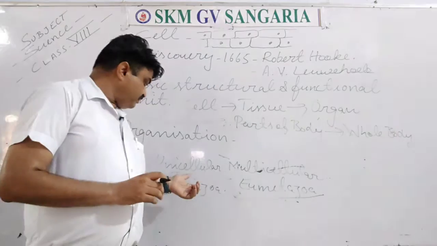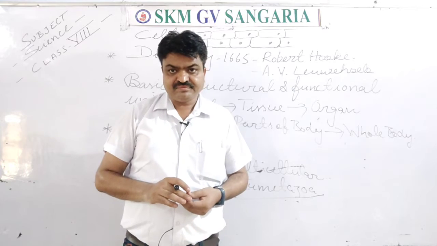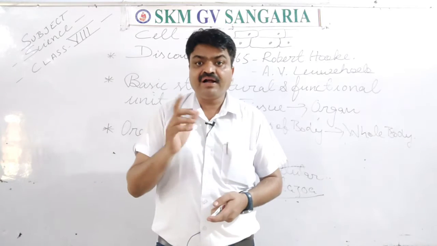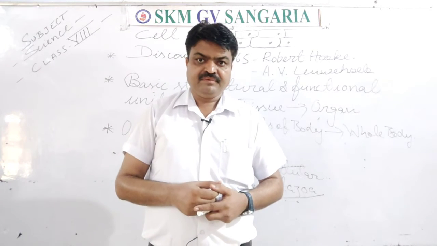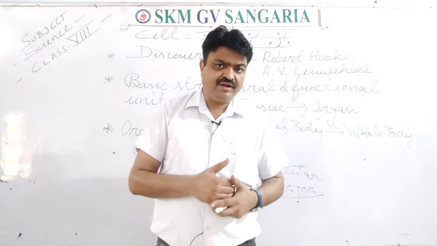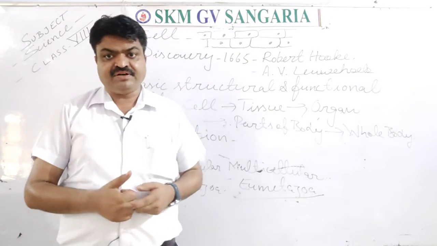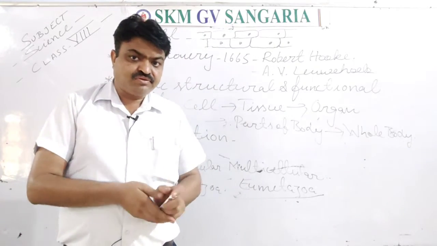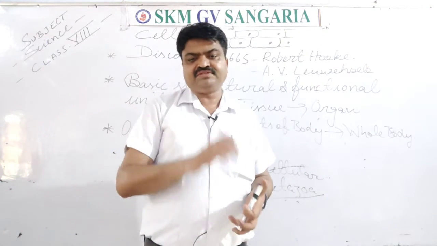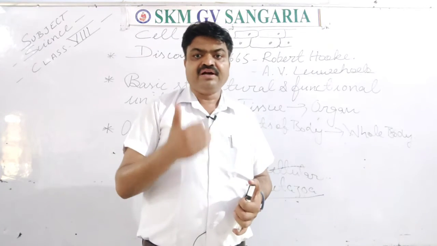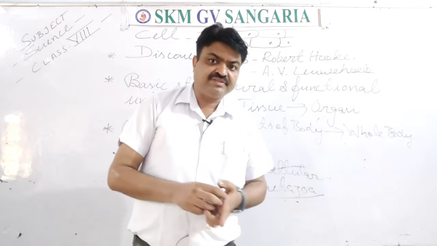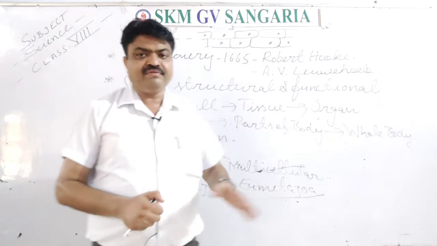Now, unicellular organisms have only one cell in them, like amoeba, student, and all the basic functions are performed by the single cell. Inside the cell different organelles are found, and those organelles perform all the basic functions that support life, student. So in this type of living organism only one cell is found, and examples of this are amoeba, paramecium, euglena, plasmodium. These are examples of unicellular organisms that have only one cell.